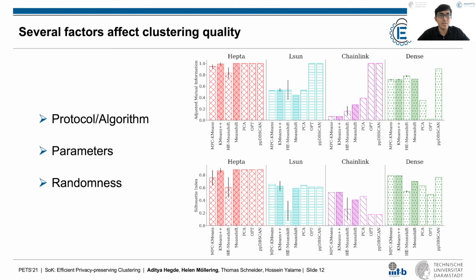These values depend on the input data and require a bit of trial and error in setting the optimal values. Finally, the clustering quality of protocols like Kwon et al.'s HE mean shift varied significantly with the randomness used. That is, its output quality wasn't consistent and had a strong dependency on the initialization. The impact of randomness was lesser in other randomized protocols like Mohassel et al.'s MPC k-means, which uses local computation by data owners on their datasets for better initialization during the protocol execution.